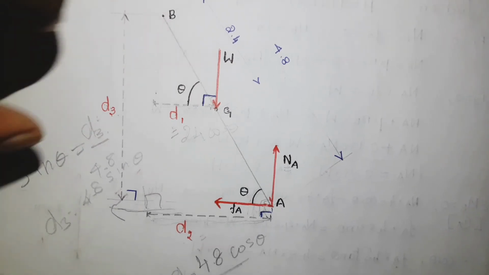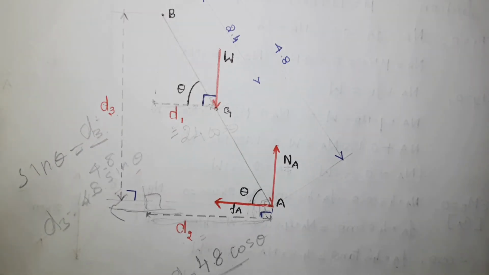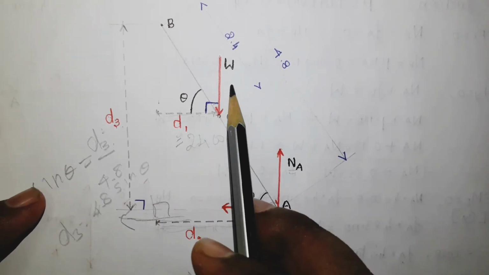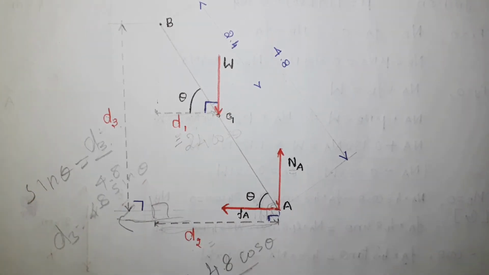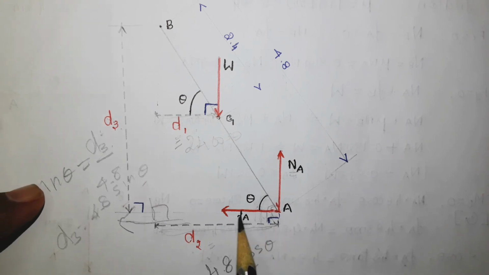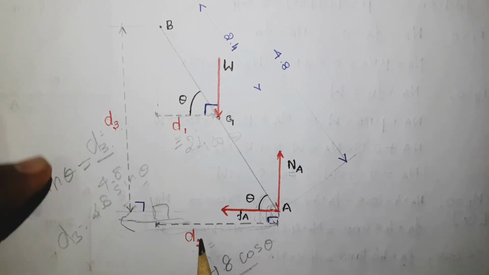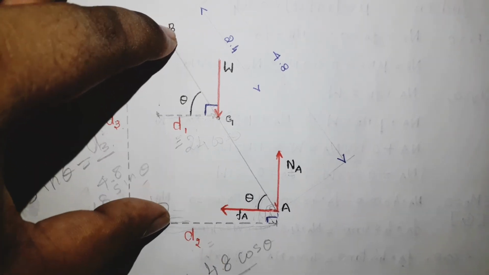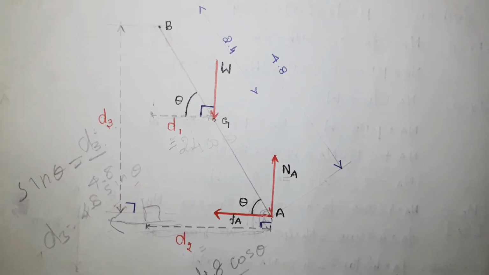So it is clockwise. W into D1 is a clockwise moment, so I am going to consider this as minus. The next one is Fa. This is the direction of the moment for the force Fa. Here also it is a clockwise moment, so it is minus.